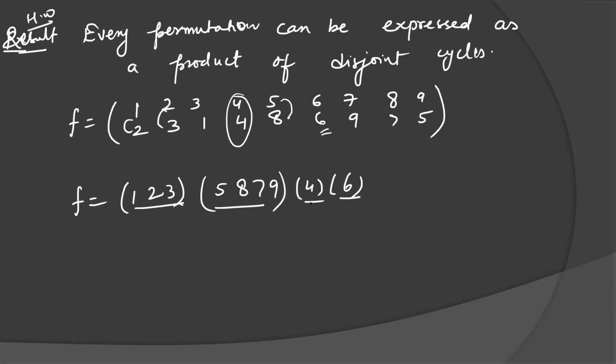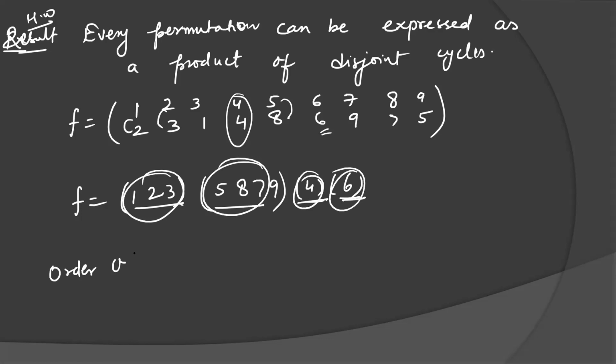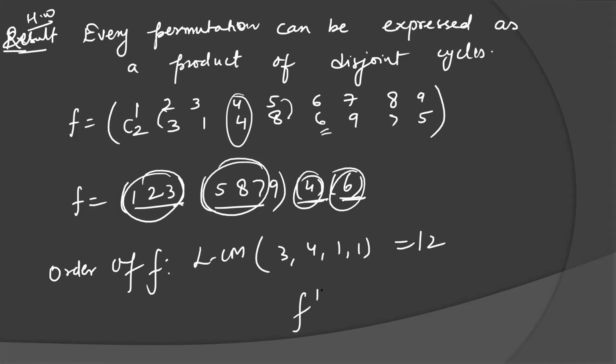This is disjoint, this is disjoint, this is disjoint, because there are no elements in common here. So every permutation can be expressed as a product of disjoint cycles. Now if you have the disjoint cycle form, you can find the order. What will be the order of this permutation? Order of f means the power for which you get identity. So take the LCM of all the disjoint cycle lengths 3, 4, 1, 1. So it will be 12. So f to the power 12 gives the identity permutation. The identity permutation is 1 maps to 1, 2 maps to 2, 3 maps to 3, like this. So this is a very important result.